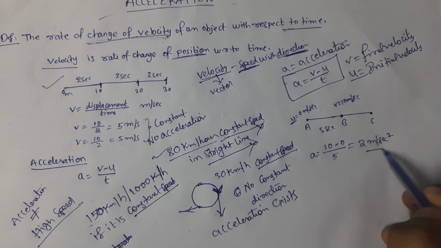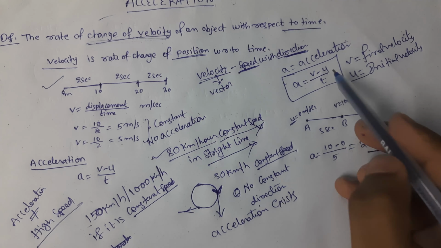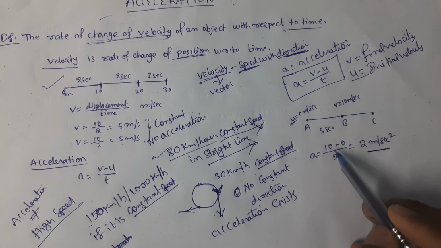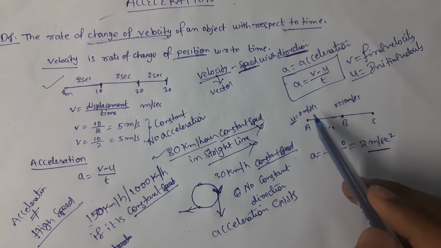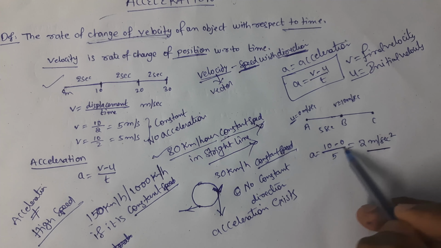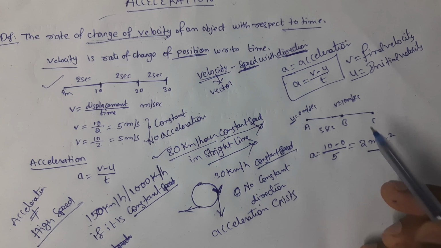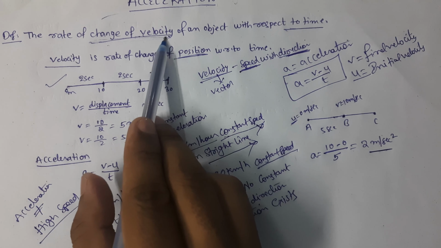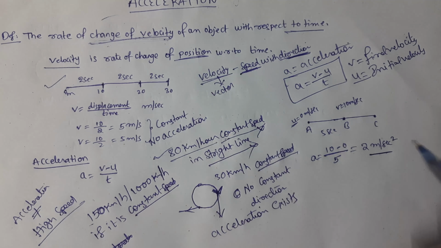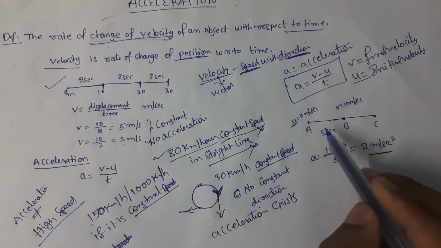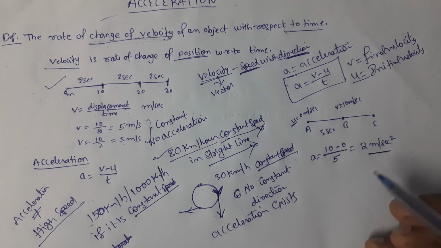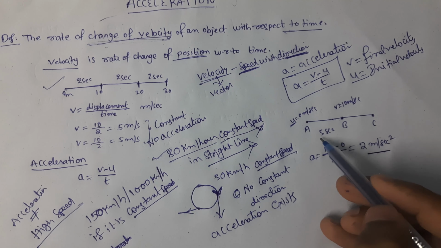Here the most important part is this. See here, this is initial velocity and final velocity, and we know acceleration is change of velocity with respect to time. We have to perform it per second. This is for 5 seconds, but this is just an example.